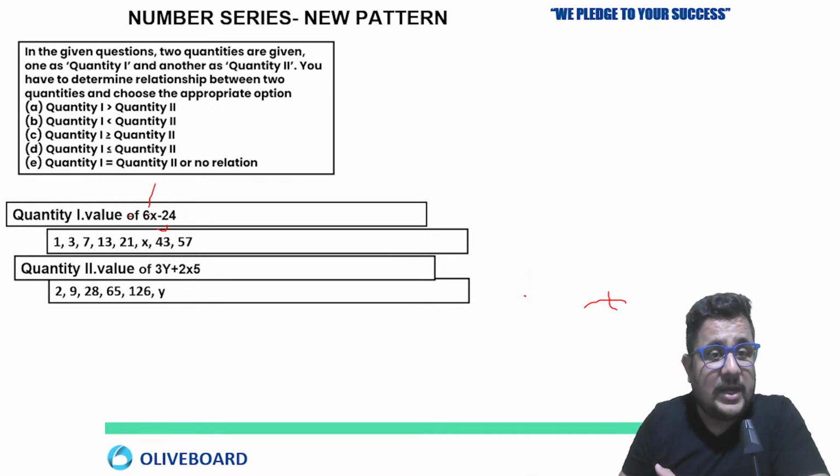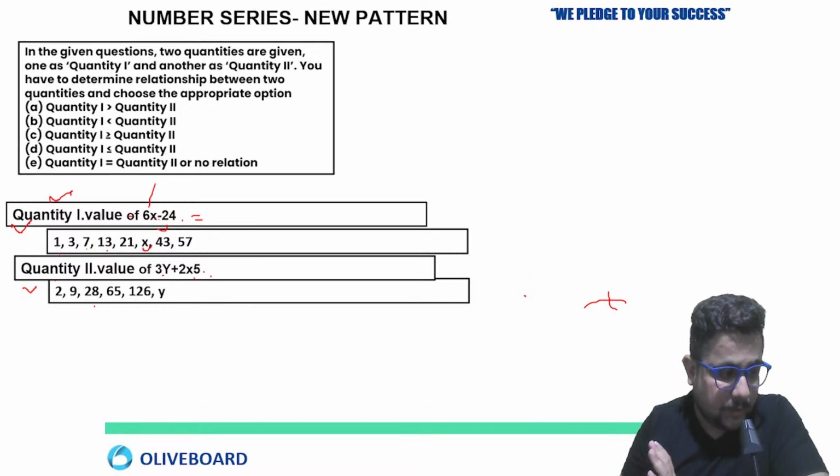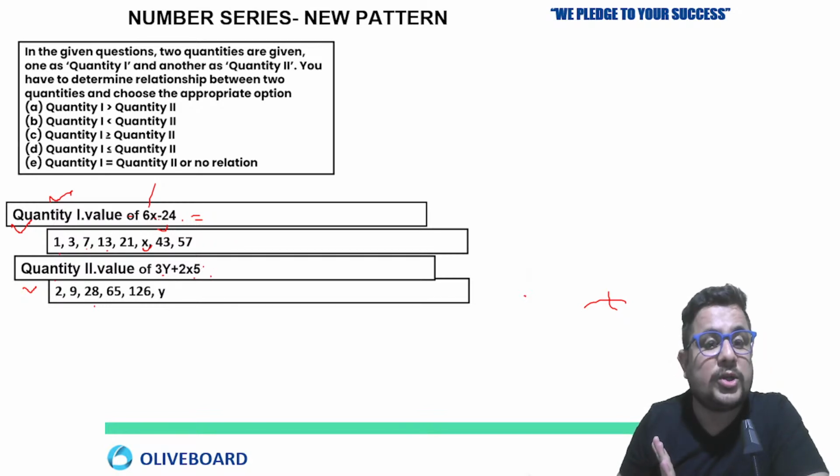So, quantity 1, value of 6x minus 24. So, 1, 3, 7, right? Quantity 1, there is a series given. In quantity 2, there is a series given. So, missing number is x here. So, the value of 6x minus 24 is going to be quantity 1. And quantity 2 is 3y plus 2 into 5. So there is possibility of this type of question also.